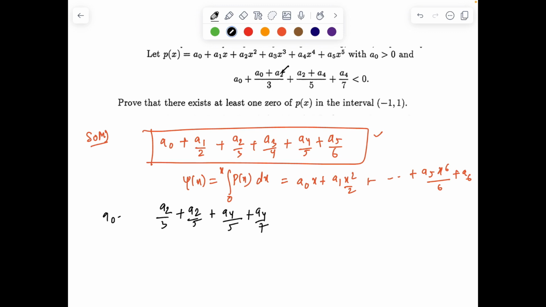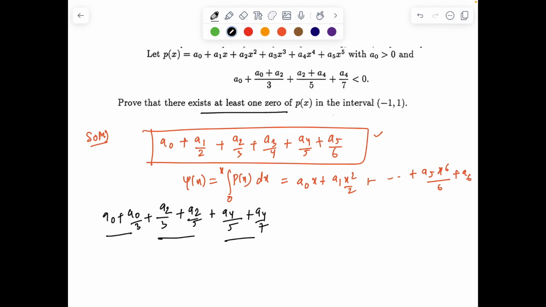So you can clearly see we have terms like a0, a2, a4, and the remaining terms a1, a3 and a5, the odd terms, are absent in the system. So what to do about this? The question is: p(x) is a polynomial, and with this given information we have to prove that there is at least one zero of this in the interval -1 to 1.